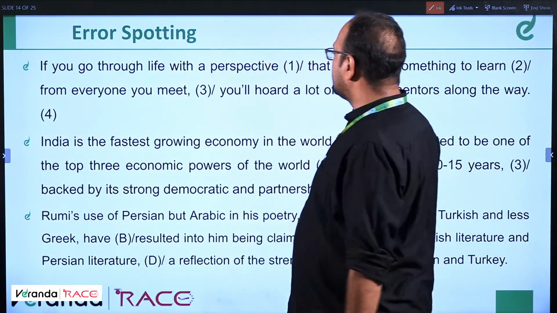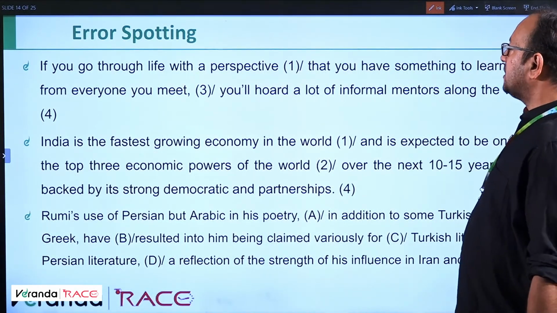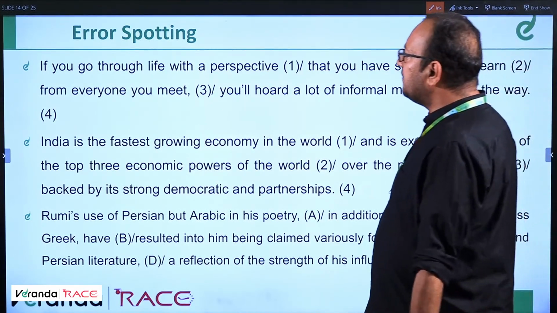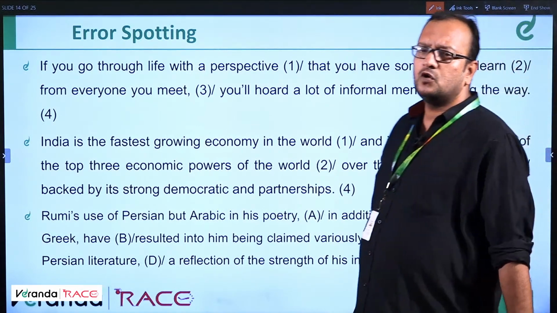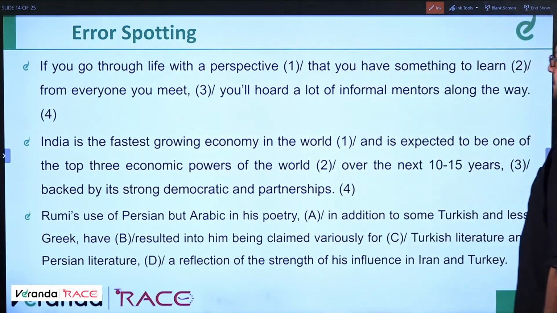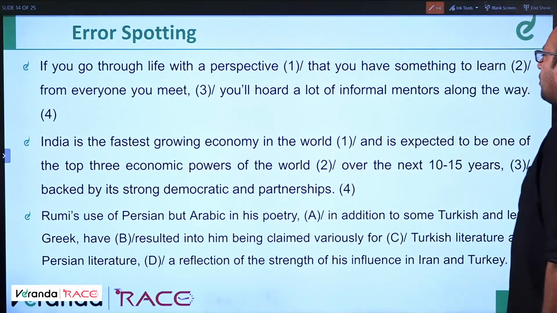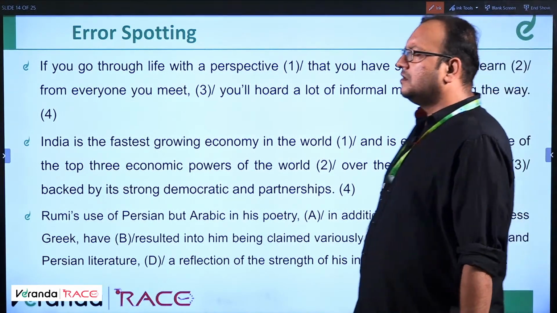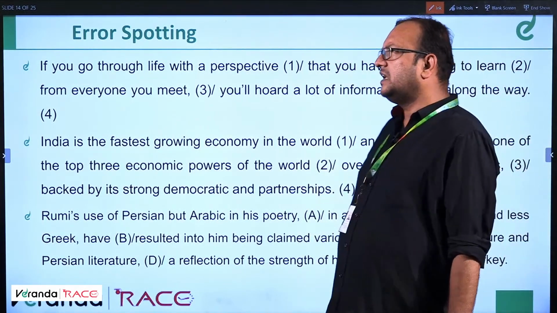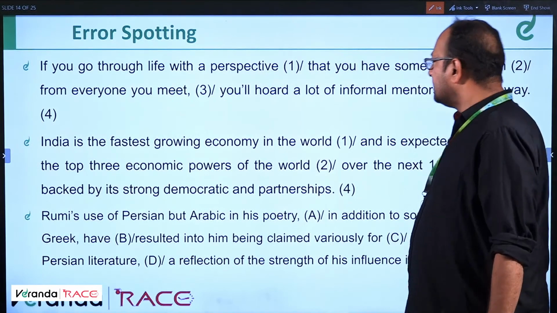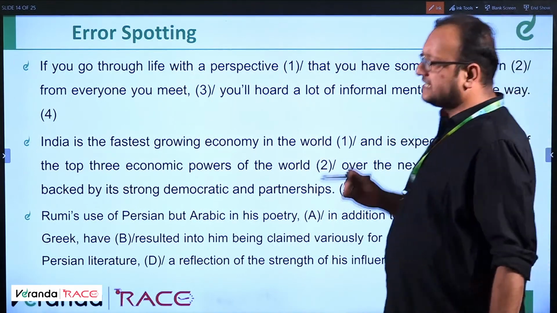If you go through life with a perspective that you have something to learn from everyone you meet, you will hold a lot of informal mentors along the way. Okay? If you go through life with a perspective that you have something to learn from everyone you meet, you will hold a lot of informal mentors along the way. Okay. If you go through life with a perspective that you have something to learn from everyone you meet, go through life is a bit dicey.